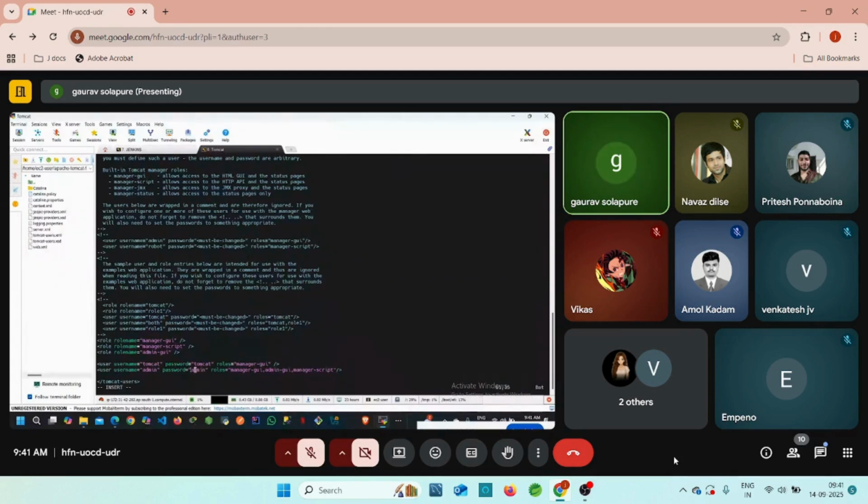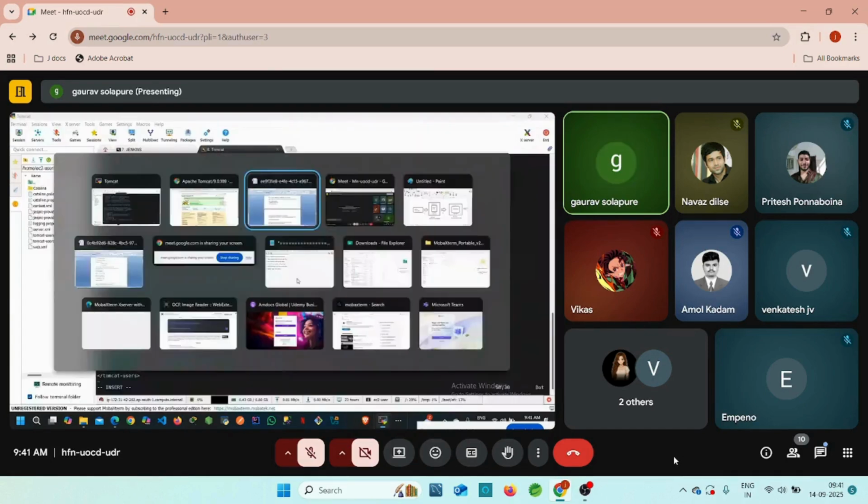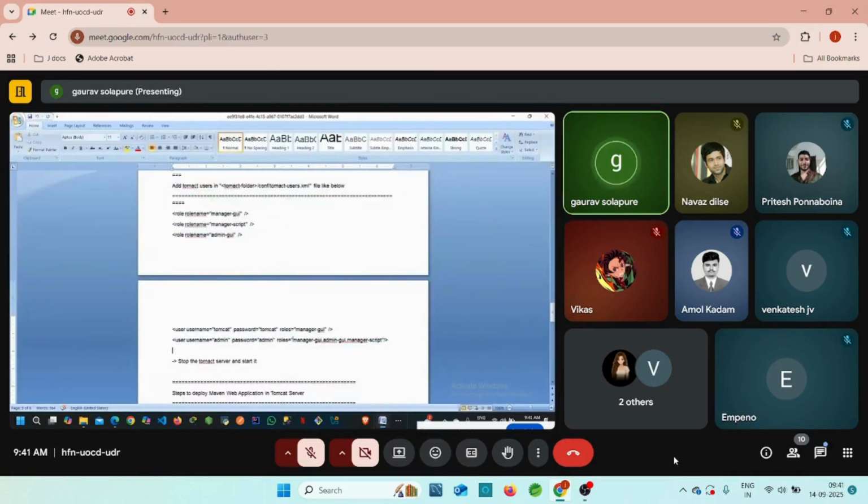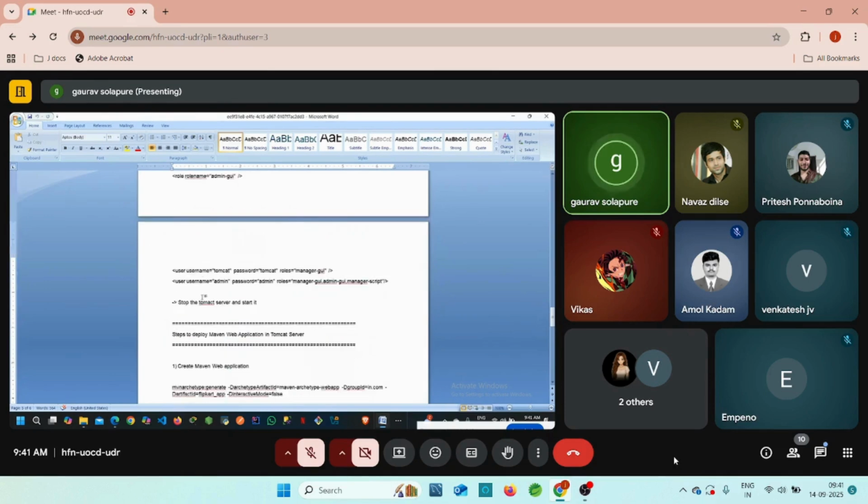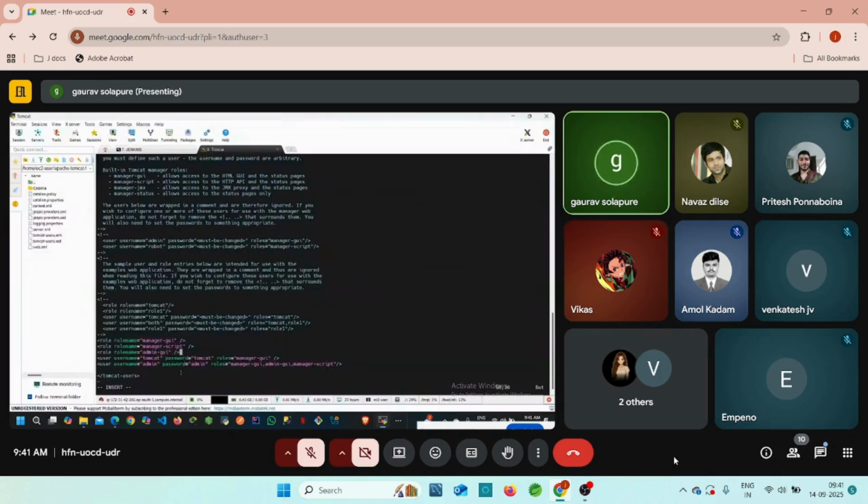Let me remove this gap, guys. Okay. So I guess that's what we wanted to change here, right? Yes. Then later we can stop the Tomcat server and start it again, right? Let me save it. How can we save it, guys?